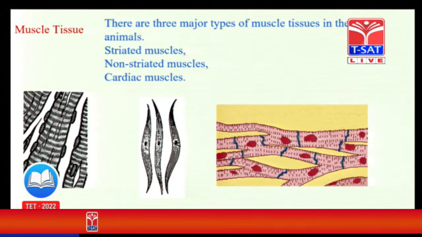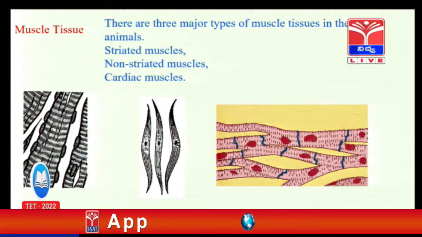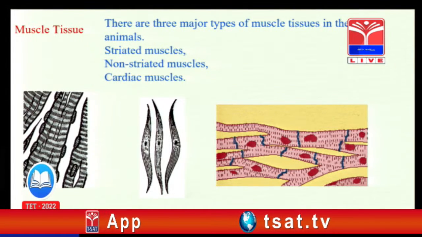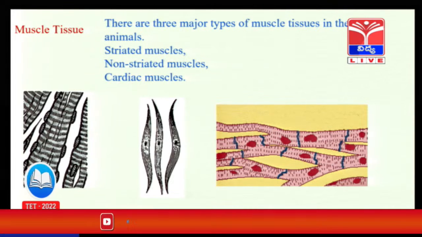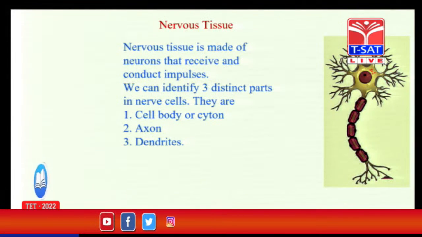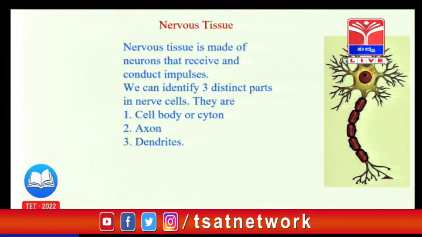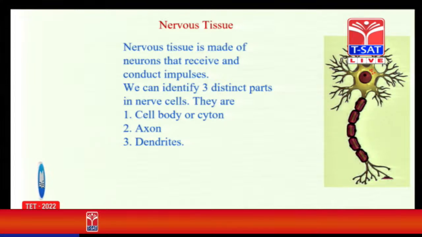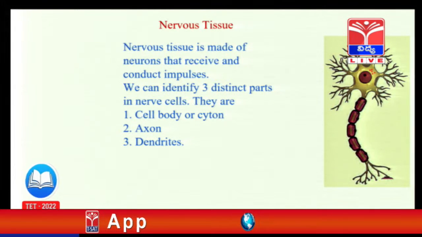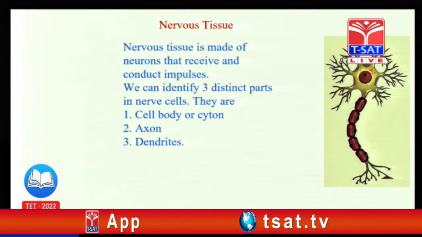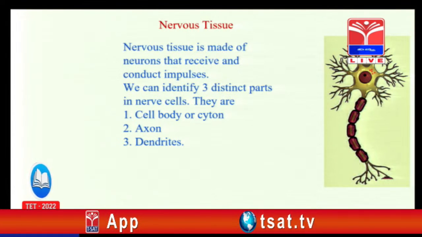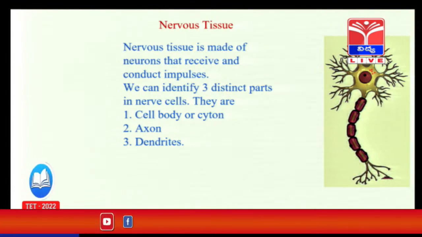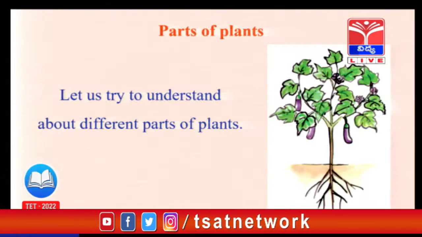And these are the muscular tissue: striated, non-striated, and cardiac muscle. As we know, cardiac muscle cells are separate and distinct, branched. This is the nervous tissue. And the neuron is the structural and functional unit of the nervous tissue. In this neuron, 2 parts are there: cyton and axon. Cyton is the cell body, axon is the long portion.